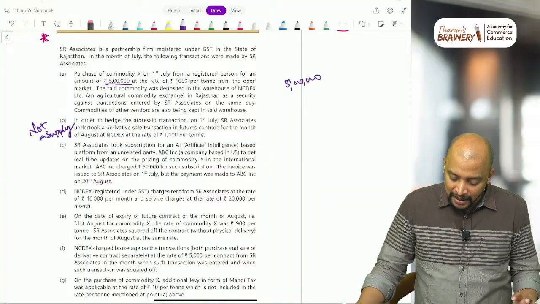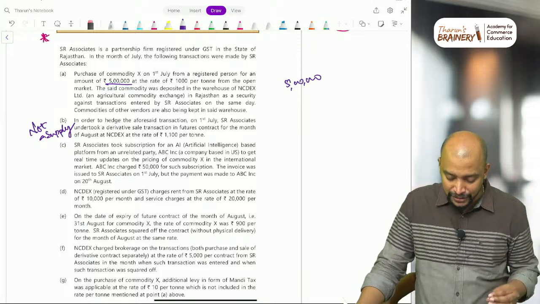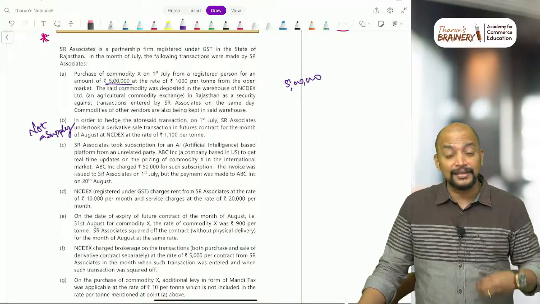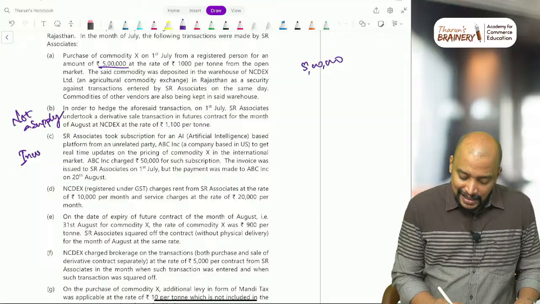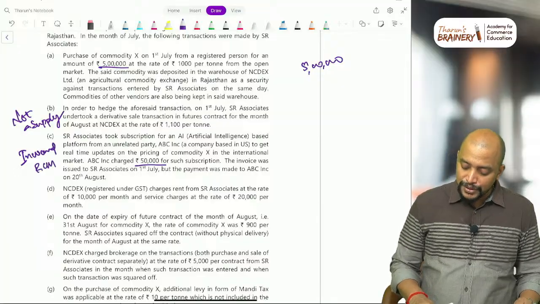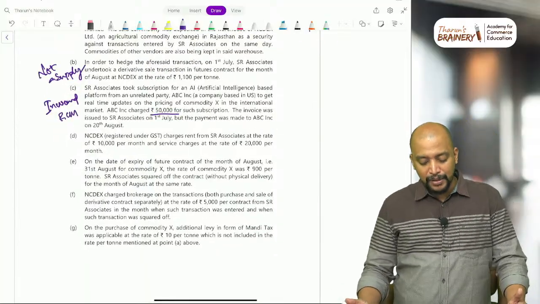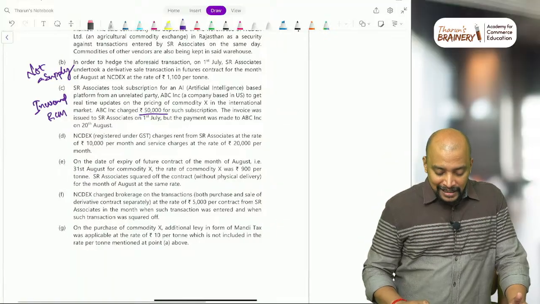To get real time updates on the pricing of commodity X in the international market, ABC Incorporation charged 50,000. Basically, they are registered, as this is import of OIDAR services by other than non-taxable online recipient. So this is their inward supply, on which they need to pay GST under RCM. They charged 50,000 for the subscription. Invoice was issued to SR Associates on 1st July, but the payment was made to ABC. There is one question related to time of supply, where we need to connect this.